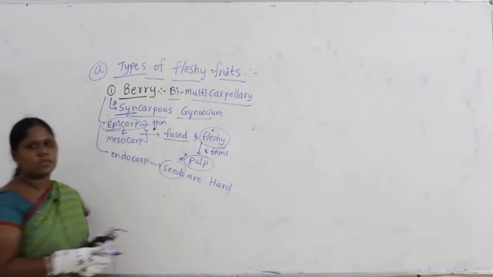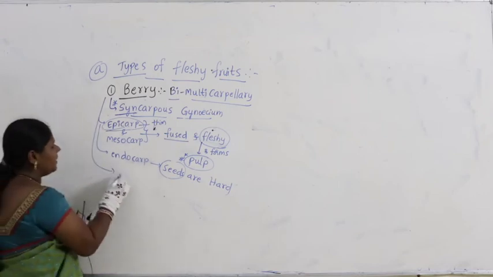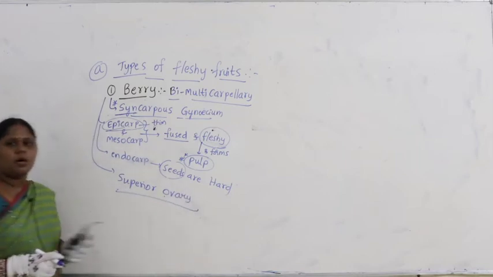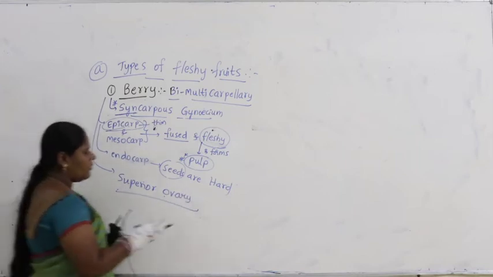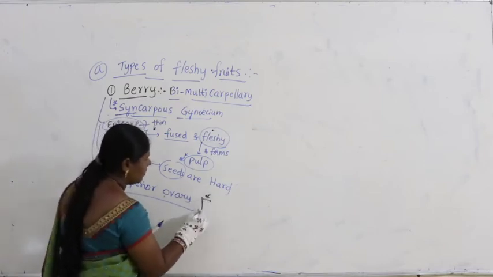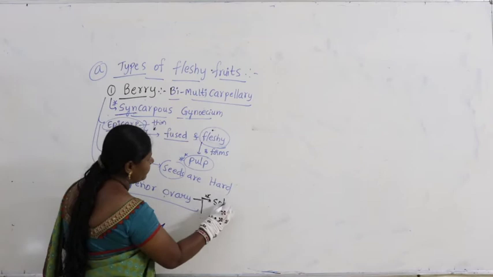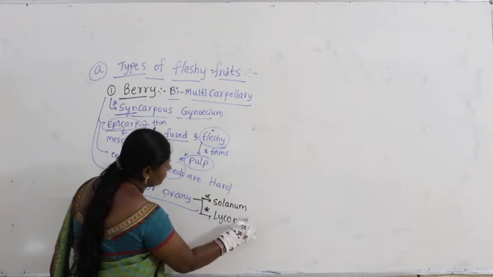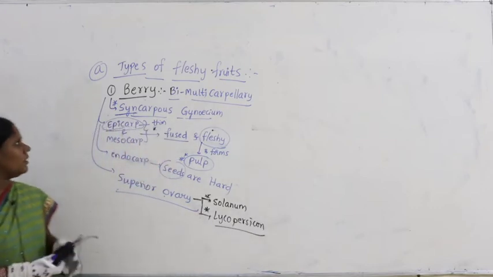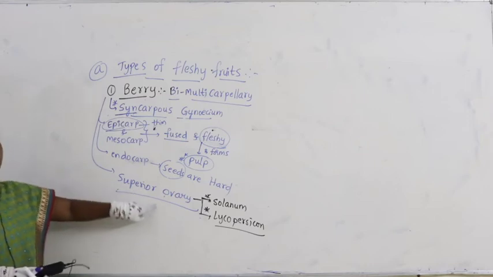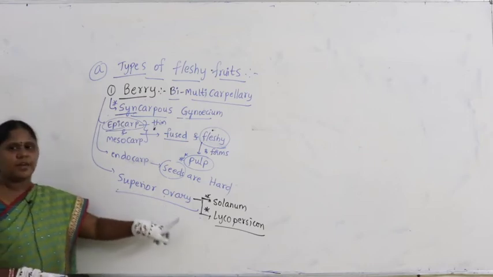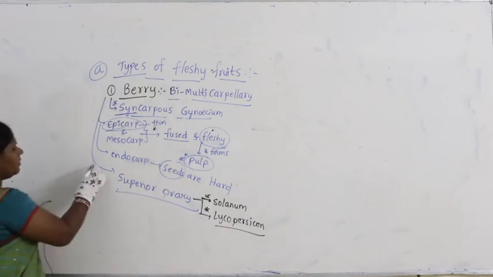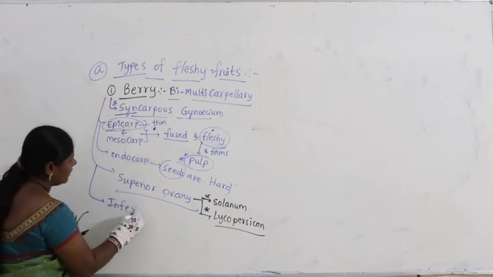So let's come back to this and take examples. A berry may contain a superior ovary. Where do you find a superior ovary? In Solanum as well as Lycopersicum, meaning berry fruit with a superior ovary. Similarly, berry is also found with an inferior ovary.